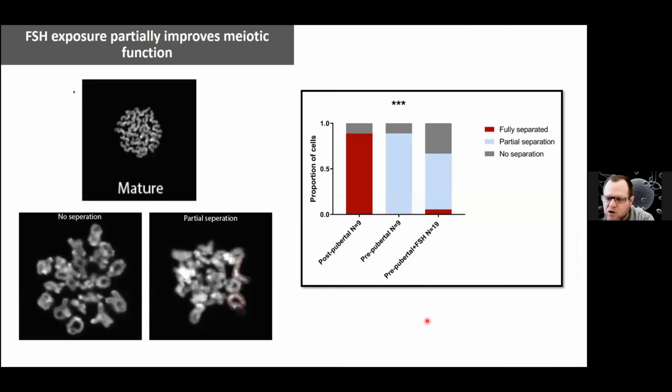But when we look at the actual maturation and the separation of chromosomes, we can see that while in postpubertal oocytes in mice we get full separation of the homologs in the dish, in the prepubertal we get almost nothing. And the FSH treatment is very limited.